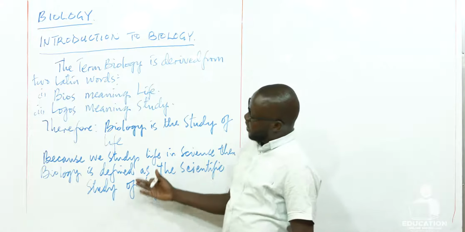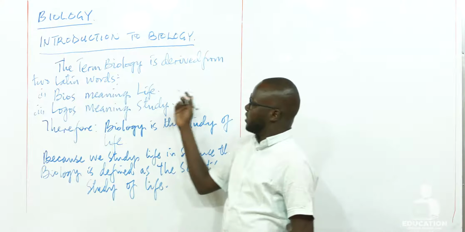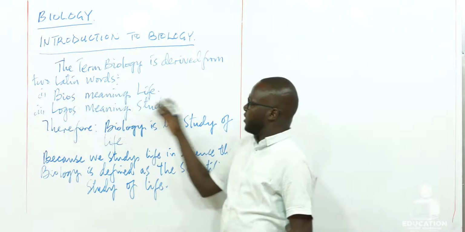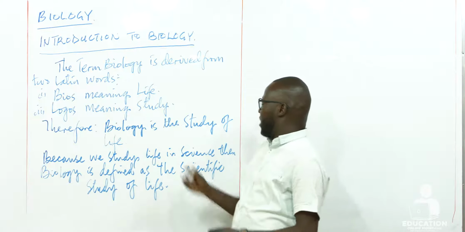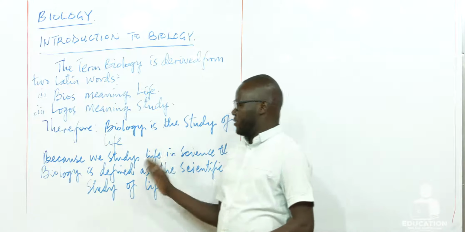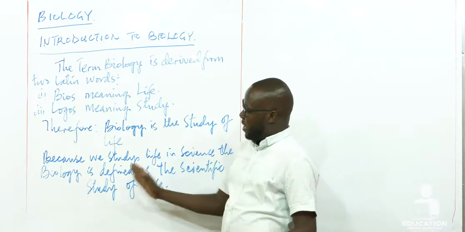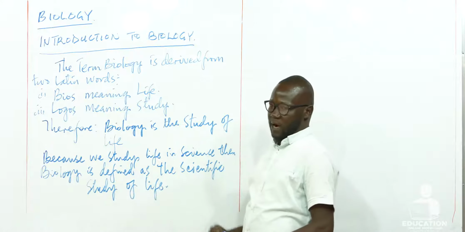Otherwise, it originates from two Latin words: bios, that means life, and logos, meaning study. When you put life and study together, biology becomes the study of life. And then we study life in science, so we define biology finally as the scientific study of life.